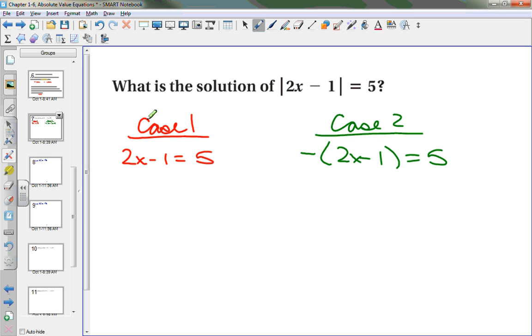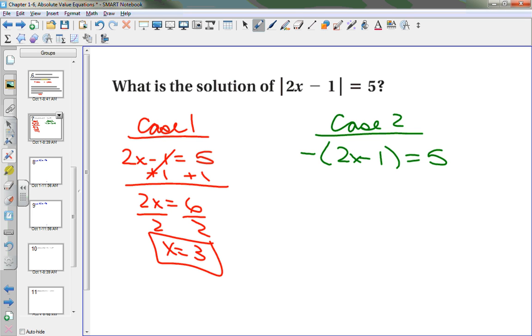What happens is with inequalities, you guys forget to put the inequality symbol. And then you jack up the whole thing. So I don't want you to do that. So let's go back to case 1. I need to solve this thing. So what do I do? Add the 1. 2x is equal to 6. Divide by 2. X is equal to 3.